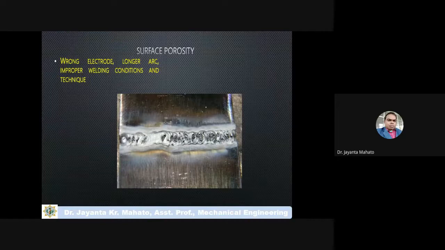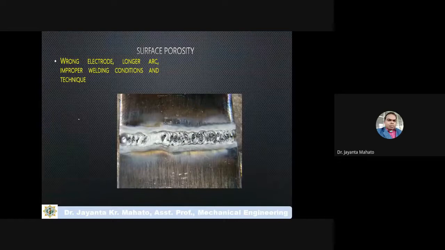Another is surface porosity. This occurs if you use a not proper electrode, meaning the wrong electrode. The proper electrode for the proper material has to be used. So if you use an improper electrode, have a longer arc length, or have an improper welding condition, this type of surface